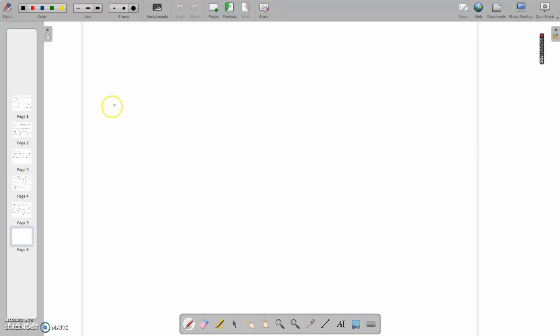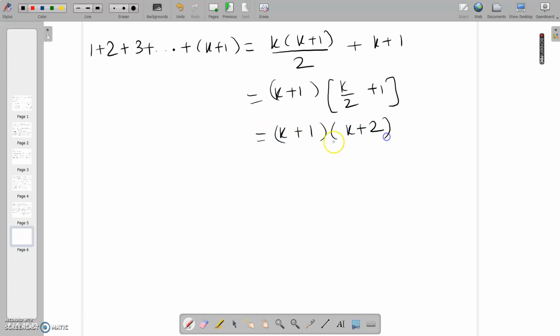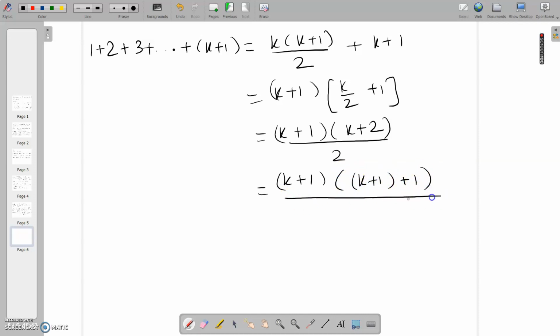So we have 1 plus 2 plus 3 plus up to k plus 1 equal to k into k plus 1 by 2 plus k plus 1. From here I can take k plus 1 common. Inside I have k by 2 plus 1, and on simplification I get k plus 2 upon 2, which I can rewrite as k plus 1 into bracket k plus 1 plus 1 upon 2.